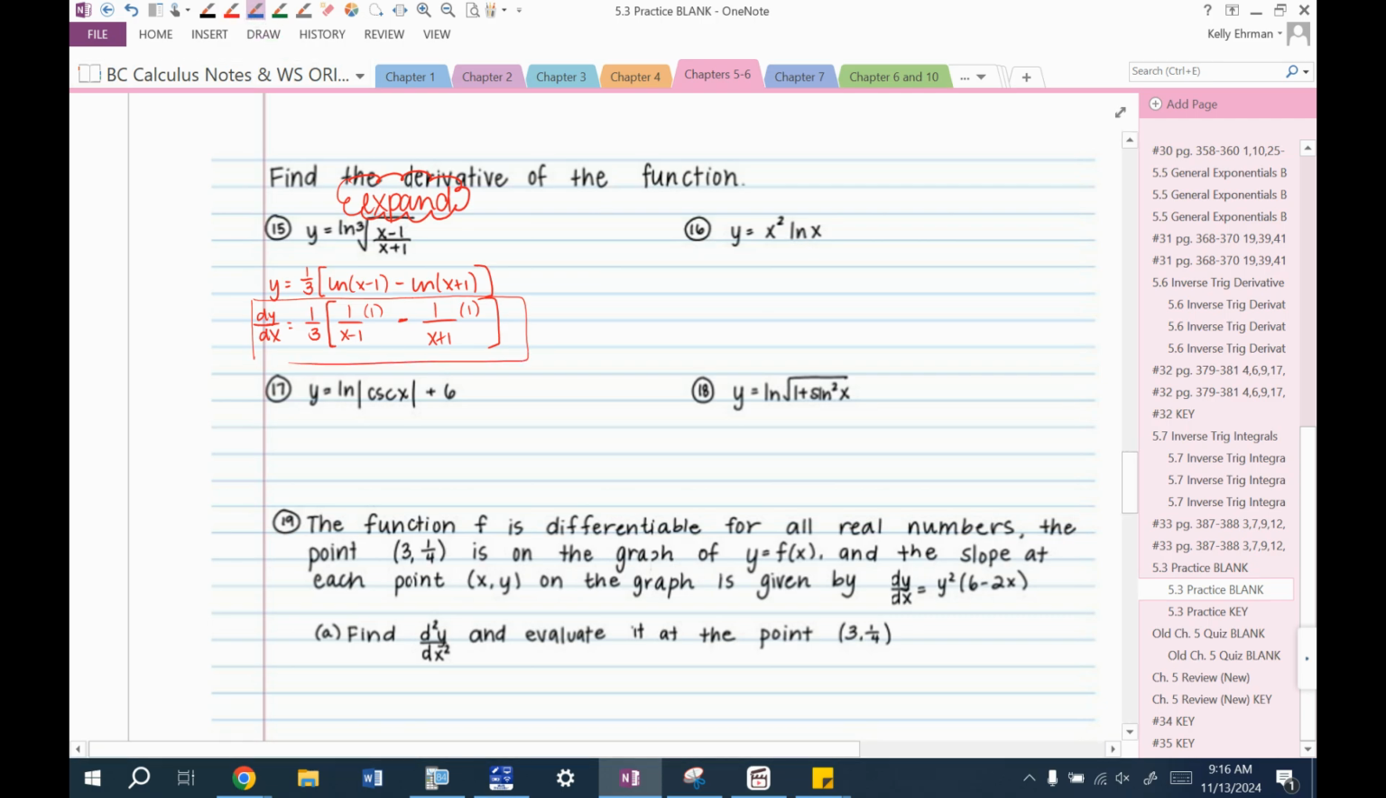This is x squared times ln x, so remember that you have to use product rule here. So when I go to find y prime or dy/dx, it's first times derivative of the second plus second times derivative of the first. And let's clean that up a bit. So this is x squared times 1 over x is just x, plus I like putting the 2x out in front, 2x ln x.